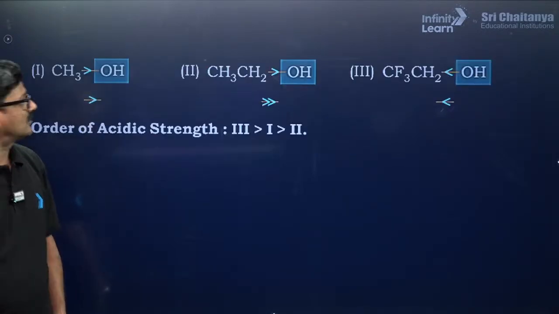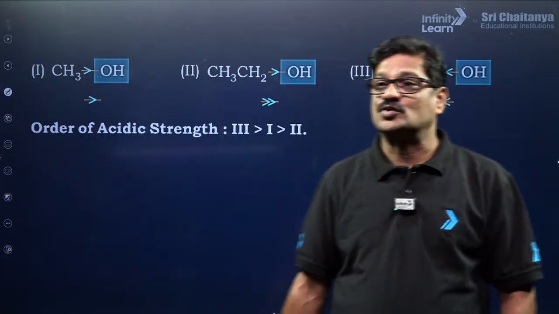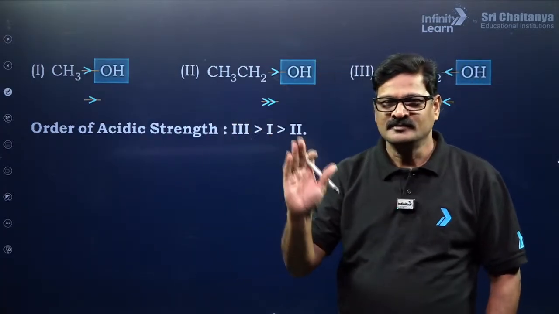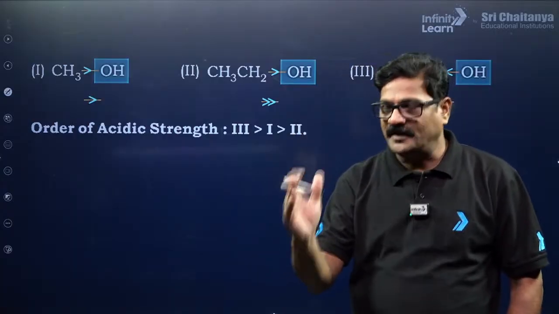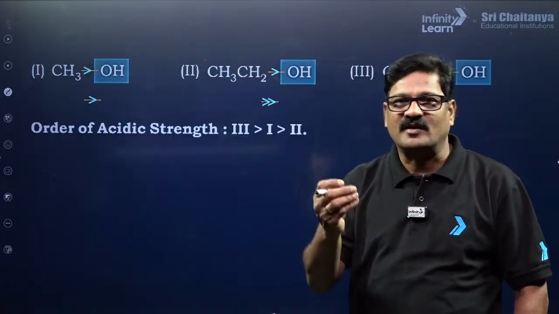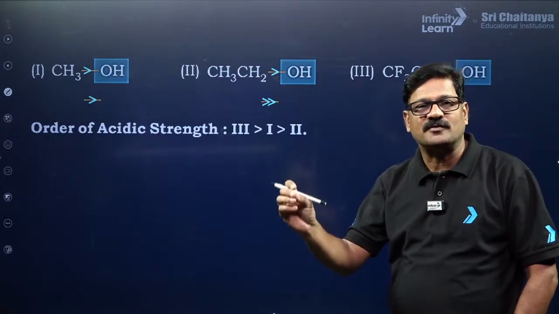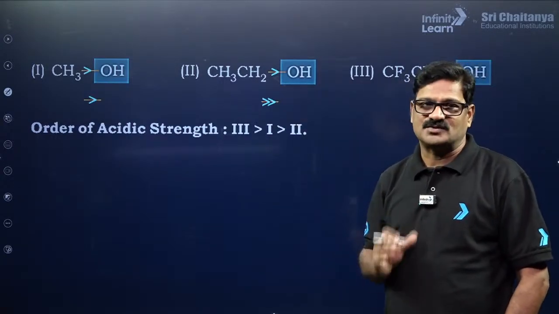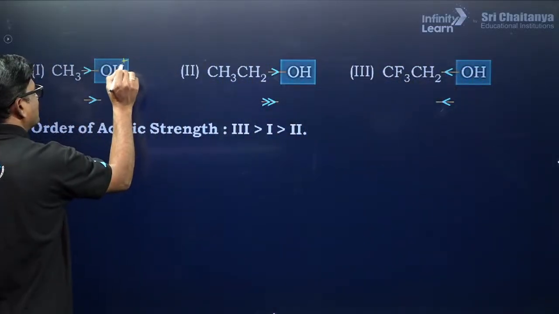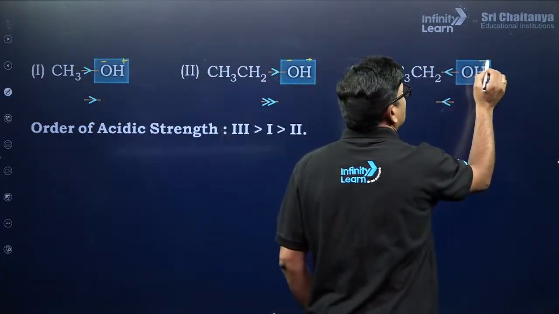Now let us use one more. And alcohols also acidic. So let it be acidic nature of carboxylic acid, acidic nature of phenols, acidic nature of alcohols, acidic nature of any substance depends upon how freely it can give H plus. Once it has given H plus, it is going to form a conjugate base. So we have to check the stability of the conjugate base. Okay, if you use this H plus and O minus and H plus O minus and H plus O minus.